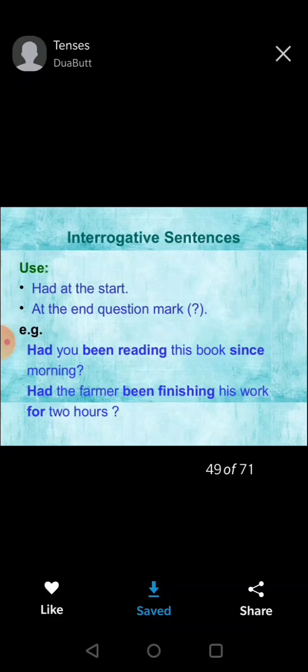So this was past tense. Let me revise it quickly. First was simple past or past indefinite. For writing a sentence of simple past, we use the second form of the verb. Past continuous, we use was, were plus ing. Past perfect, we use had plus the third form of the verb. For past perfect continuous, we use had been plus the first form of the verb plus ing plus time. And next, future tense, we will do it tomorrow.